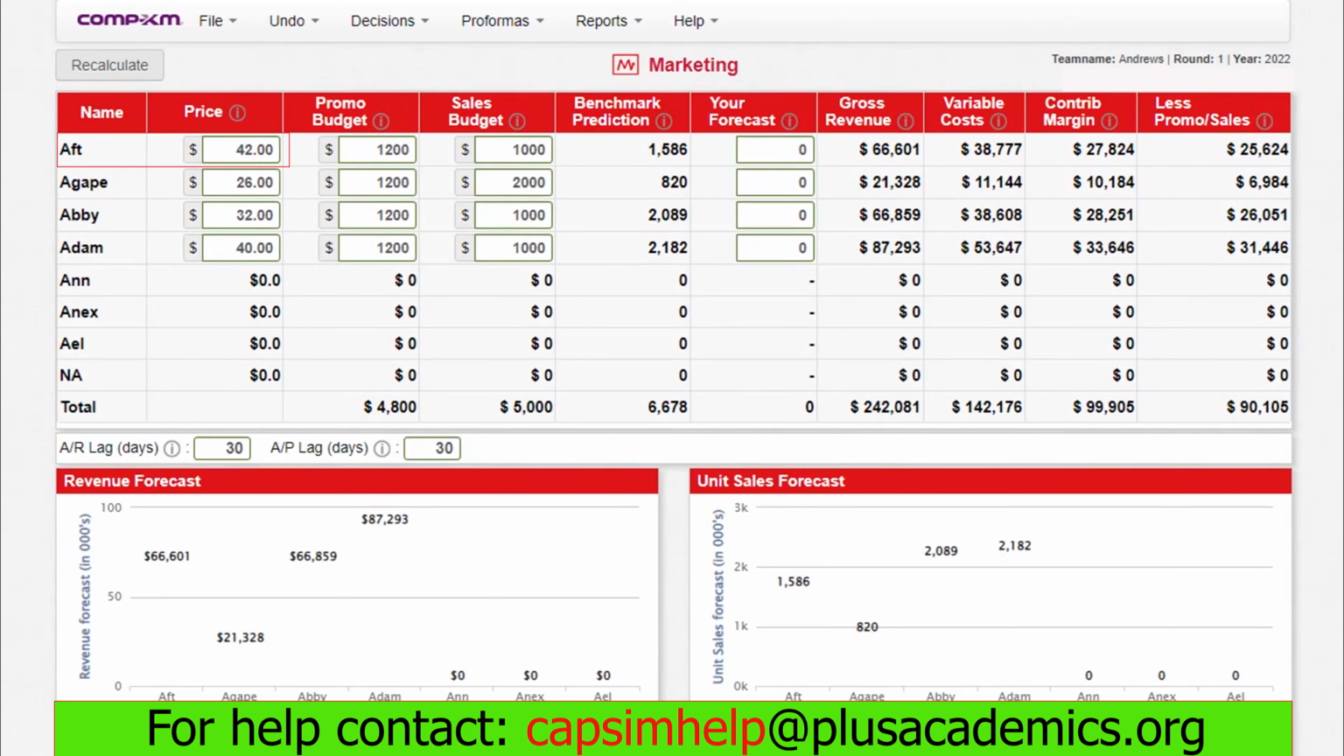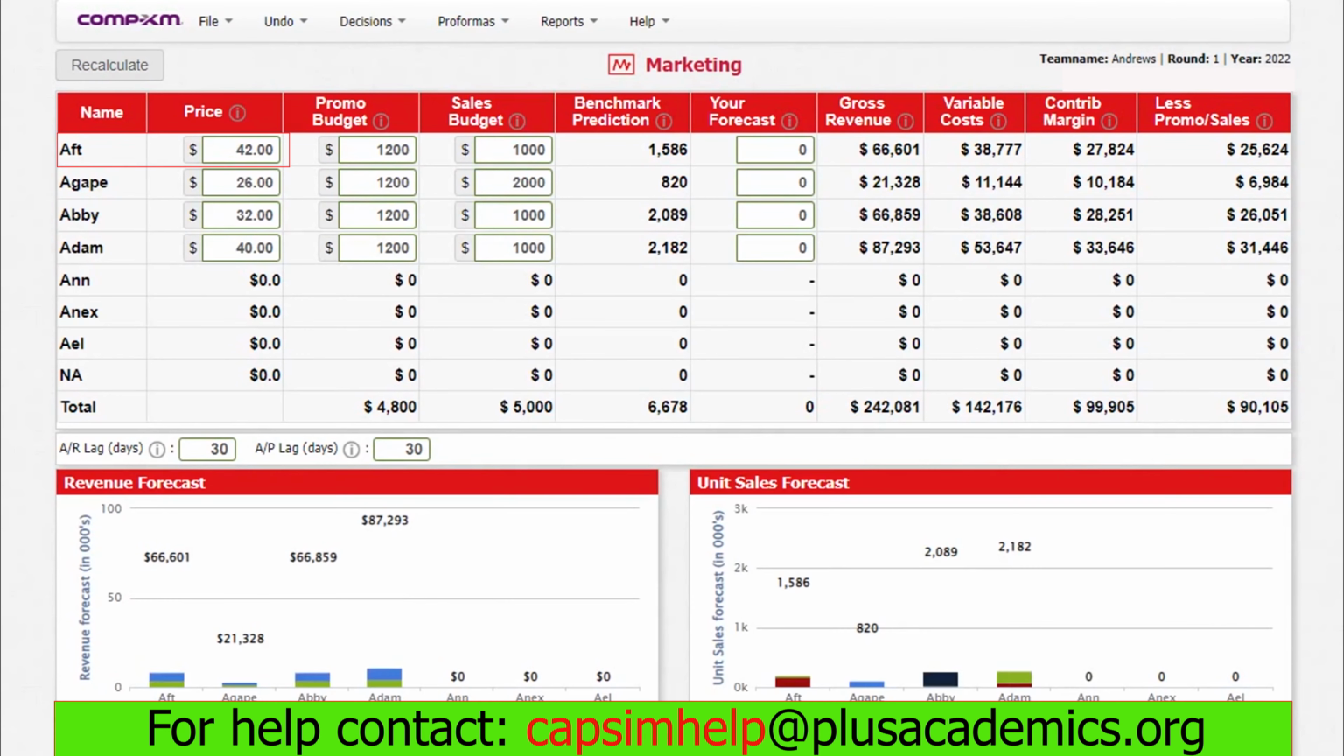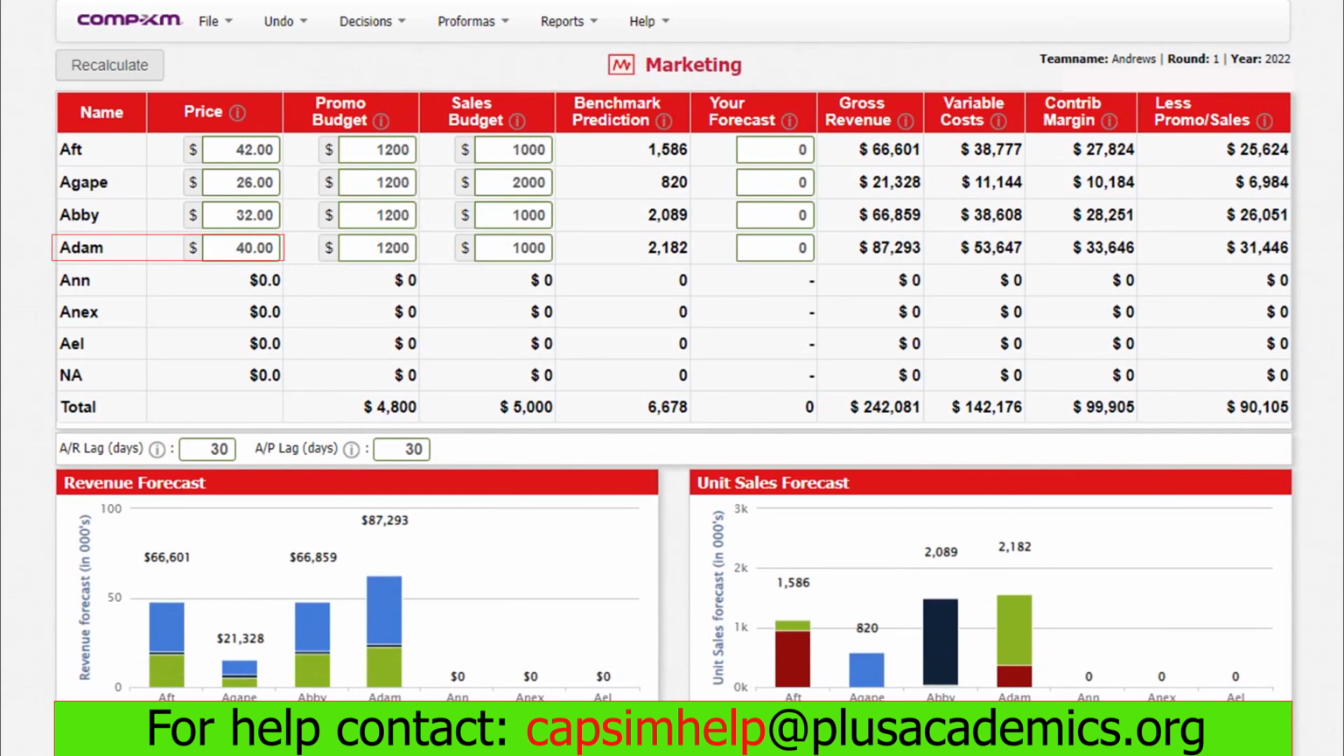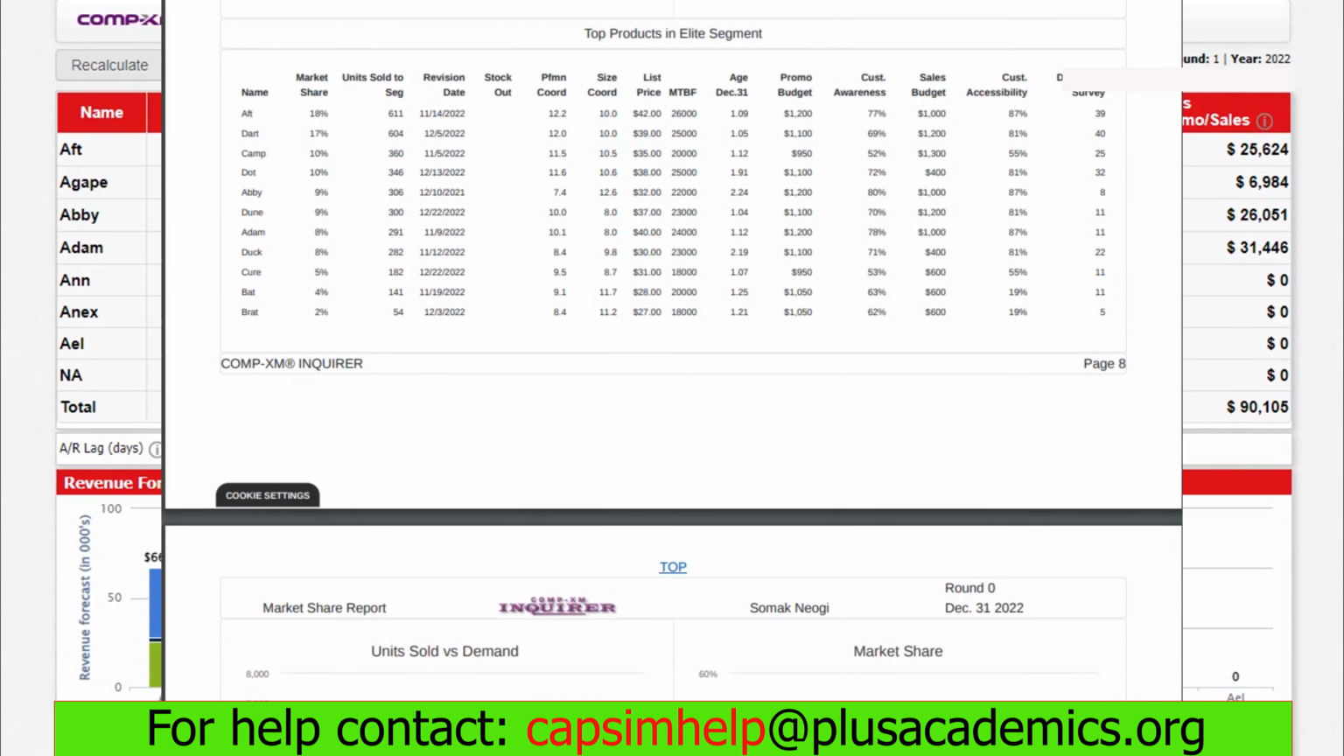For AFT, we will not reduce the price because we are giving customers the best market segment we'll ever need, and that must be reflected in the price. The same applies to Adam. For these two products, we'll maintain the price at 42 and 40 respectively. However, we need to check the competitiveness of this segment to see how much you can spend on promo and sales. Let's go to the elite market segment and see what we can do.